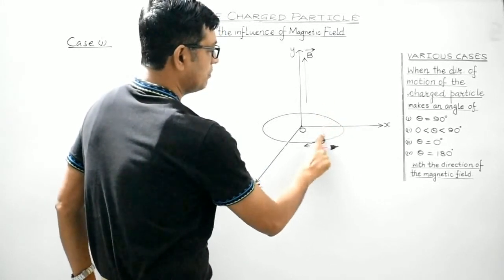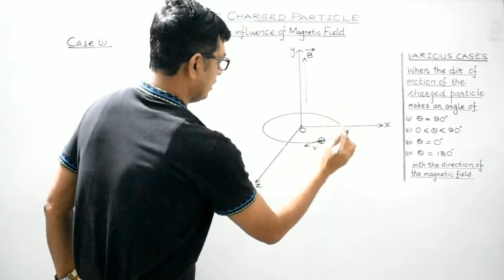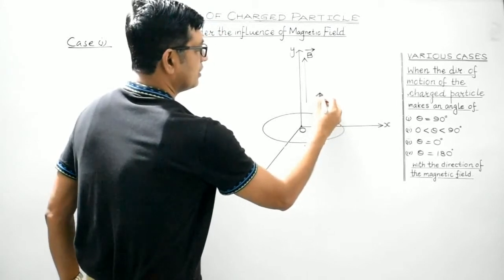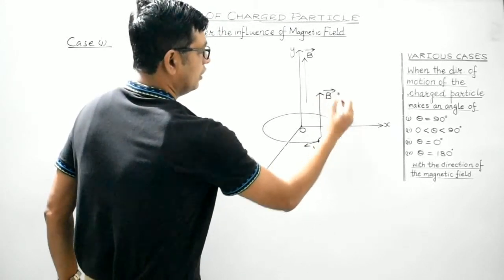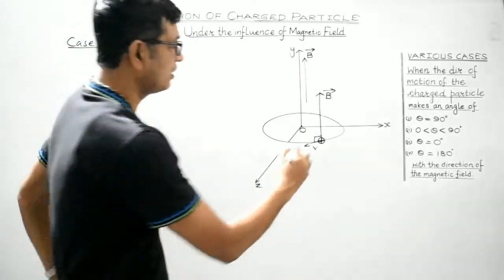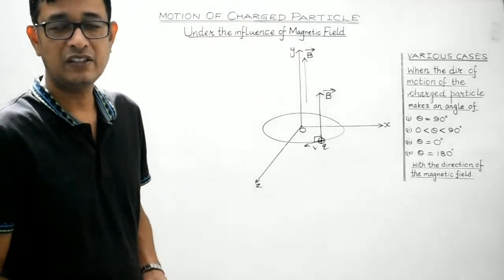This is the magnetic field which is perpendicular to the xz plane and is directed along y-axis. So, what's the angle between magnetic field and direction of motion of the charged particle? It is 90 degrees. So, this is our case, right?